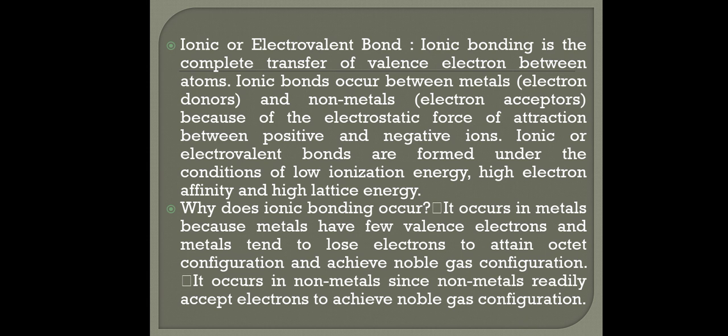It occurs in metals because they have few valence electrons, and metals tend to lose electrons to attain octet configuration and achieve noble gas configuration. It occurs in non-metals since non-metals readily accept electrons to achieve noble gas configuration.